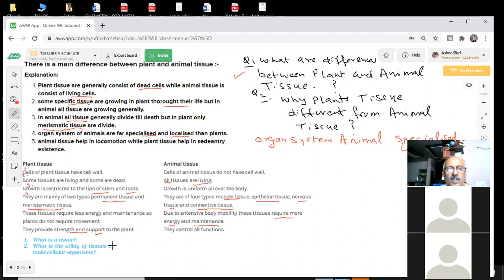There are two questions given to you. You have 2 minutes to answer the questions. Question one, what is a tissue? Question two, what is the utility of tissues in multicellular organisms?